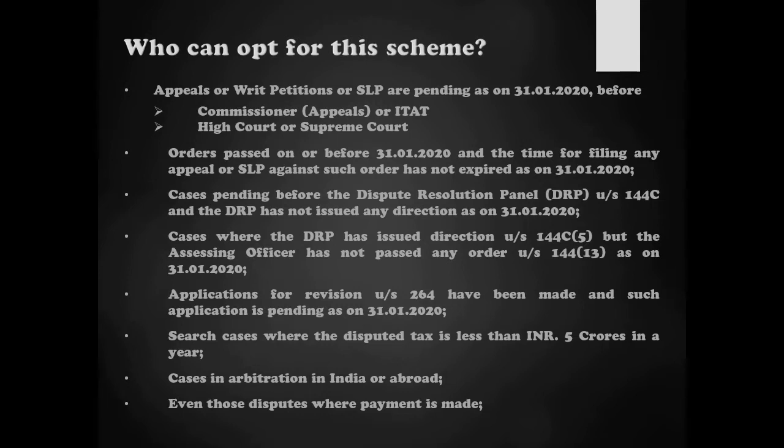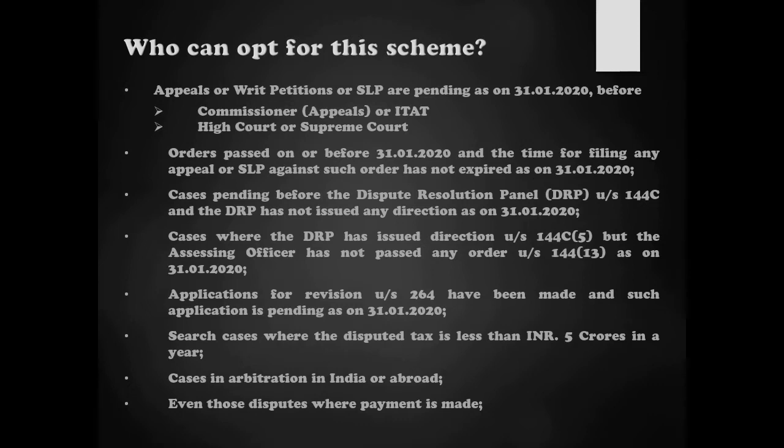In these cases the taxpayer can opt for this Vivad Se Vishwas scheme. Or in cases where the DRP has issued a direction but the assessing officer has not passed an order in respect of that case as on 31st of January 2020, those cases also the taxpayer can opt for the scheme.